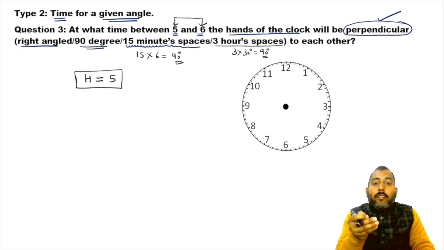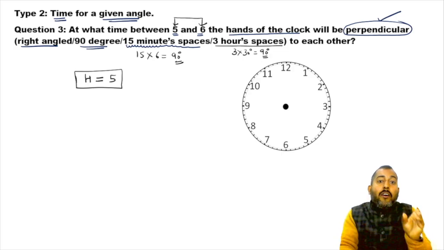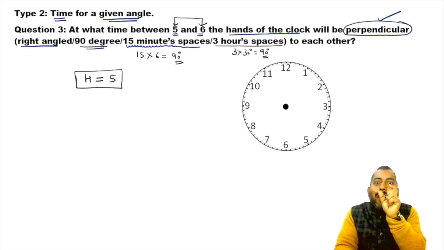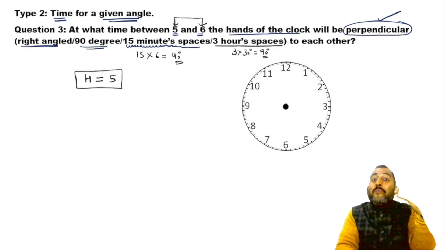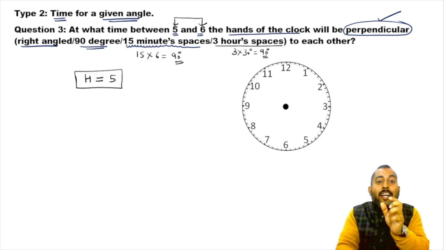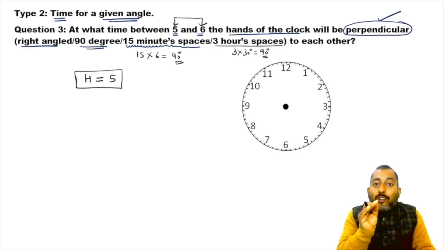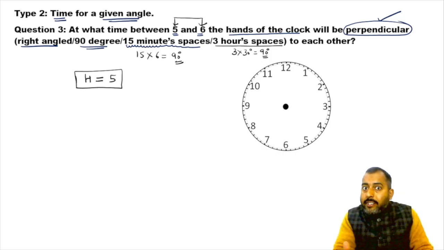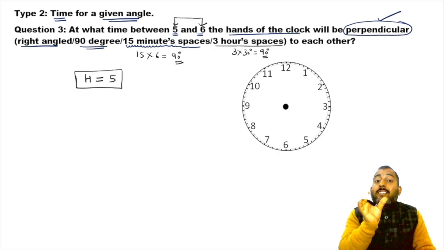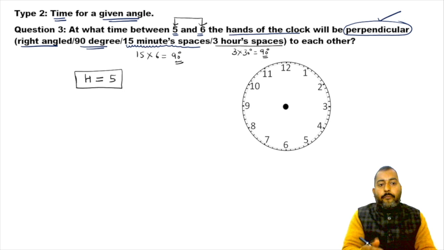See, at 5:30 the hour is 5. At 5:35 the hour is 5 again. At 5:50 the hour is 5 again. So for any point of time between 5 and 6, your value of h will always be 5. And the value of minutes is not known to us. This is what we want to calculate.